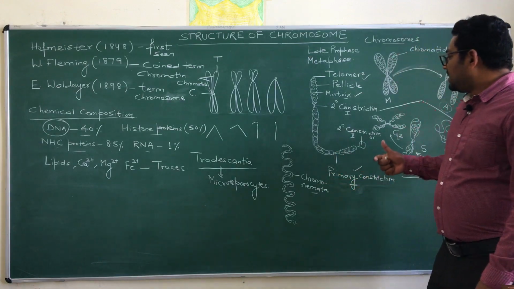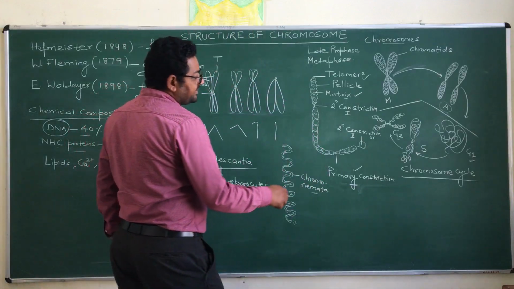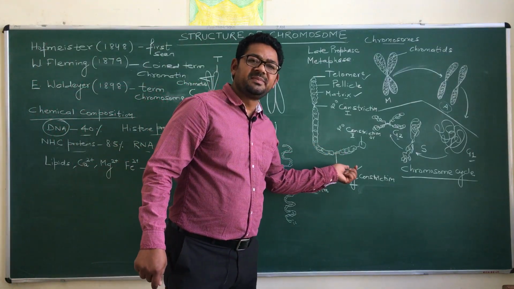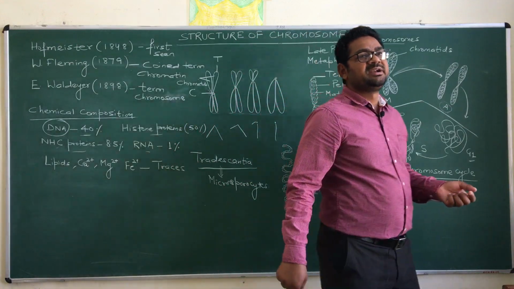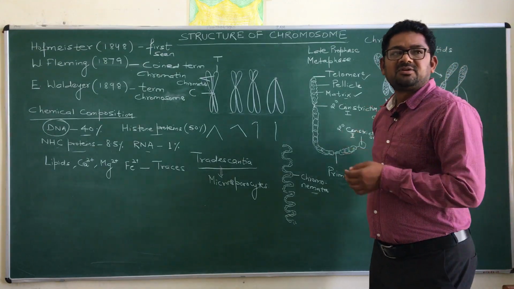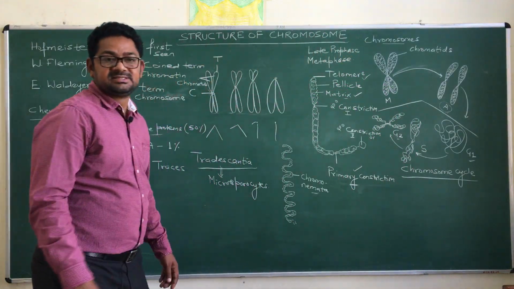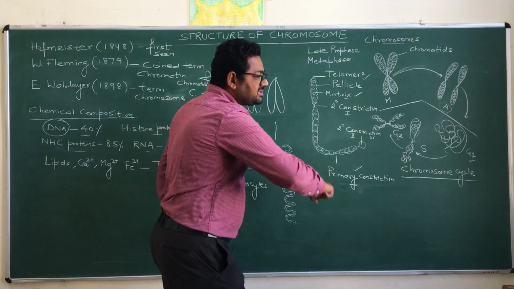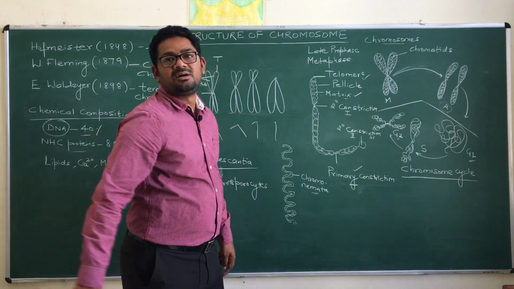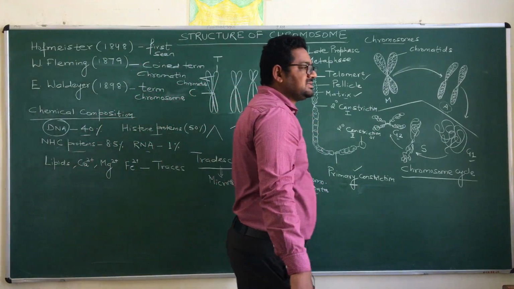Along with this, there is another structure, and that structure is named as constriction. This constriction region is nothing but the non-stained or lightly stained part of this particular chromosome. When we stain these chromosomes with a particular dye, for example acetocarmine dye, we see that there are certain places that are lightly stained. It means on those portions the stain is very much diffused, and this portion is seen light.